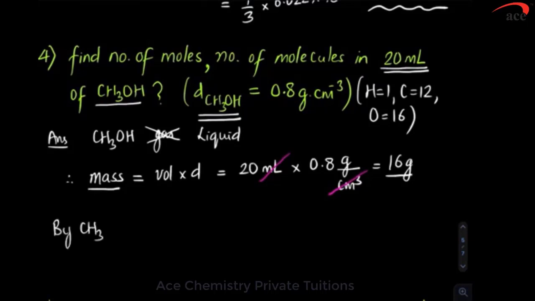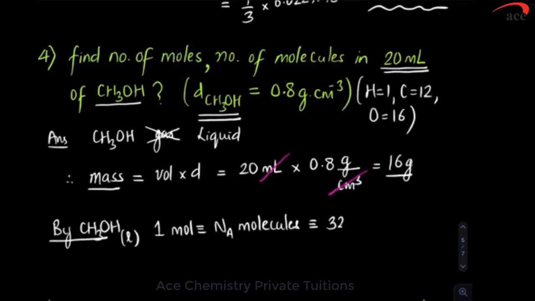Then what we do now? We write down mole concept for methanol. Methanol is a liquid. So how do you write it down? 1 mole of methanol is Avogadro number of molecules. It has a mass of how much? If you add all the atomic masses, you come to know it is 32 grams. What next? Given, you can't write 22.4 because it is liquid. Given, because we have already converted volume to mass, we'll use that 16 gram.